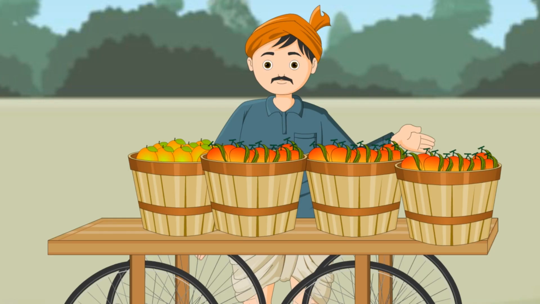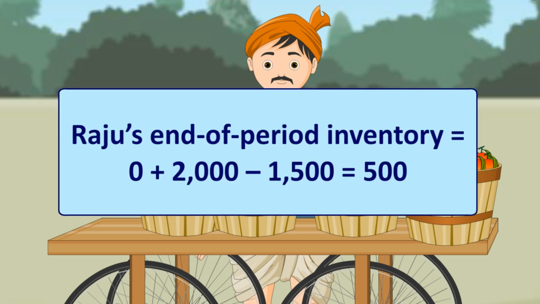In the case of Raju, he started with zero inventory. Bought inventory worth Rs 2,000. Sold Rs 1,500. So, end of period inventory is equal to 0 plus 2000 minus 1500, which is equal to 500. This amount of Rs 500 is entered under inventory in the balance sheet.